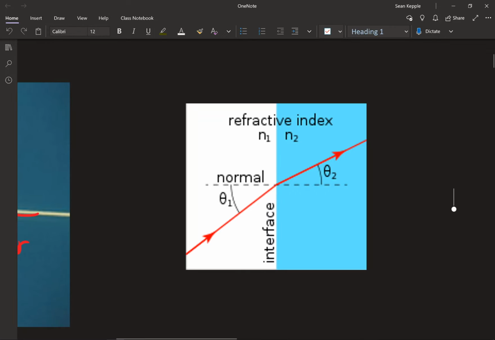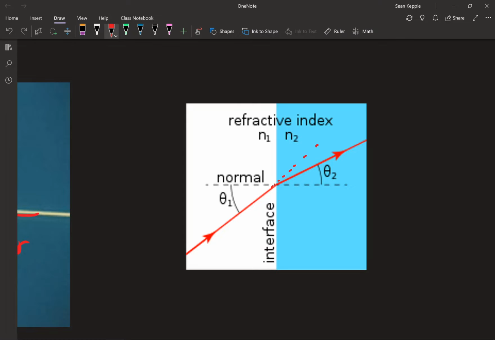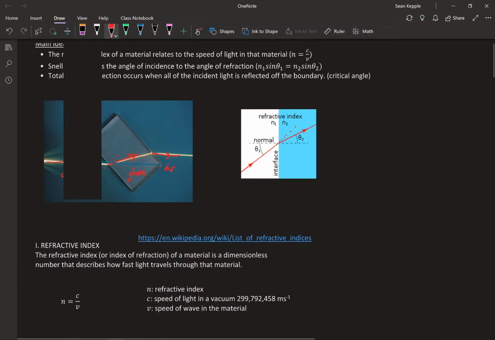so maybe you guys remember a lot of this. Like we talked about how the ray comes in, and now we call that theta 1. That's the angle of incidence, and it's going to hit the boundary, and then instead of going straight through, it's going to bend, and then we have theta 2, which is the angle of refraction.